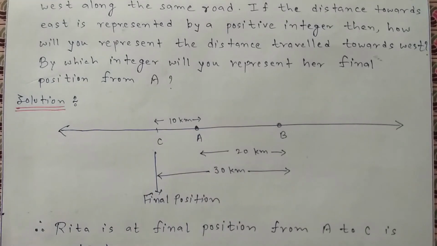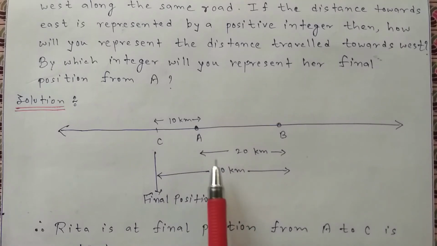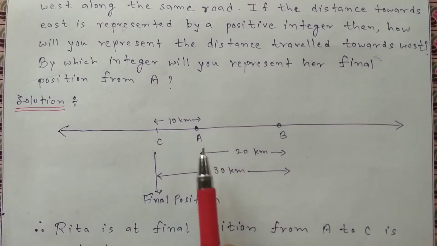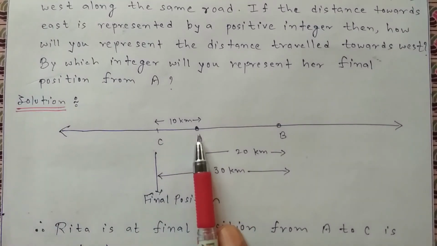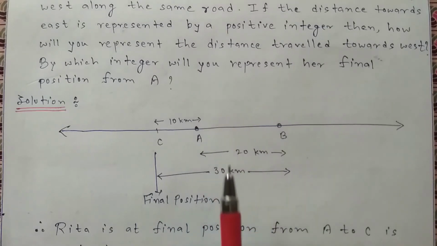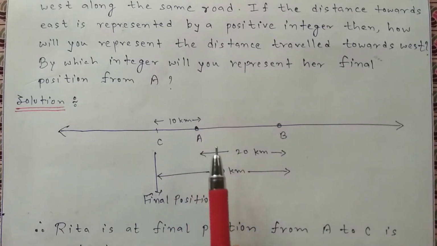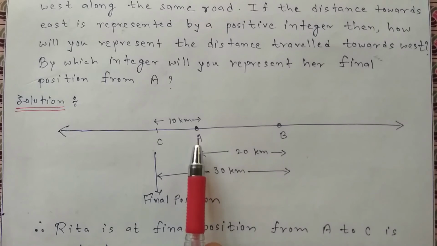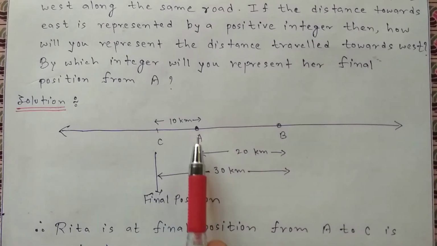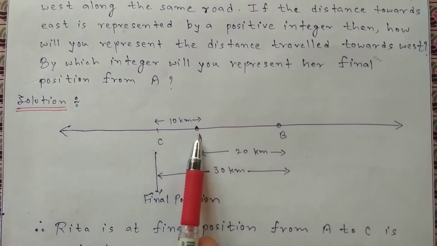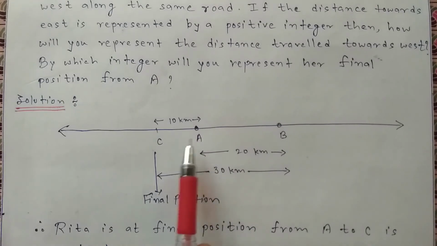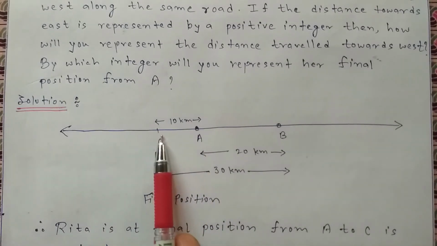According to the question, we have to take it positively if we go in the east direction of point A, and negatively if we go in the west direction of point A, that is at point C.